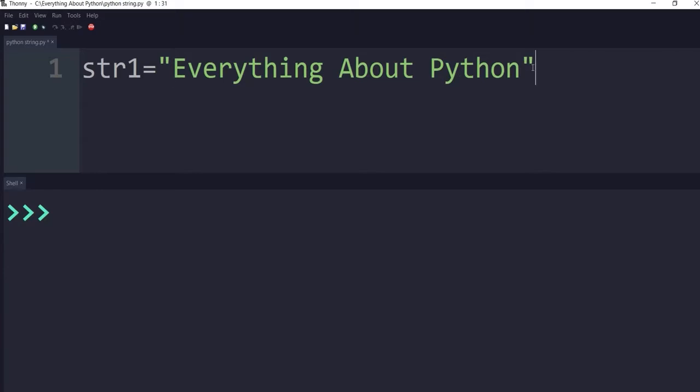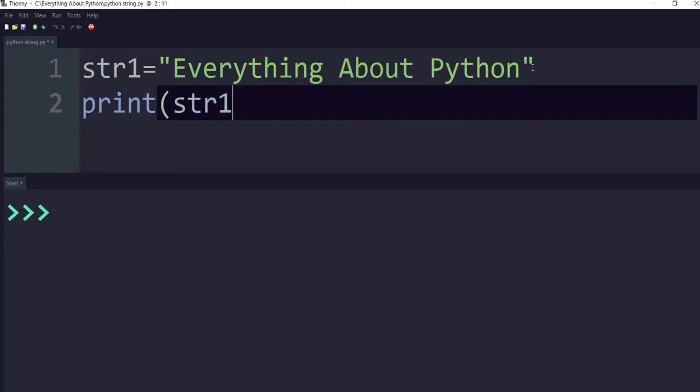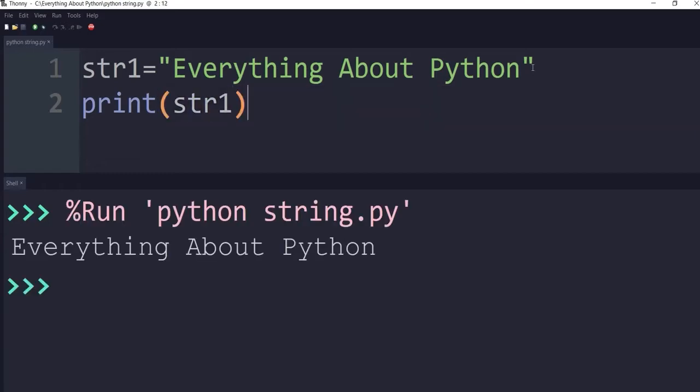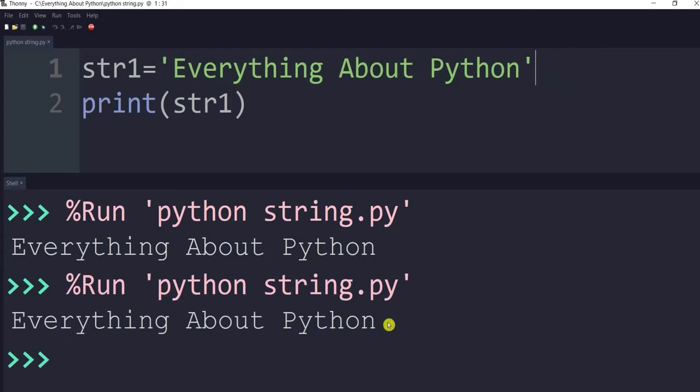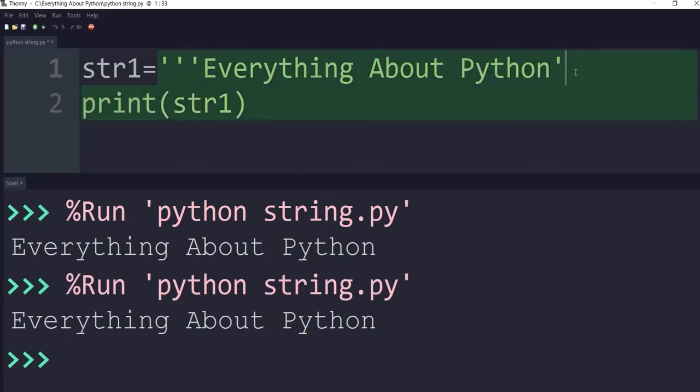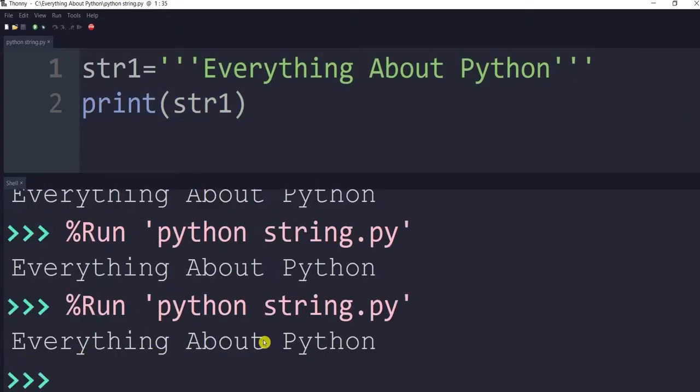So if I execute this code, if I am printing this print string 1, and if I press F5, it will print this output as everything about Python. Similarly, if you replace this with single quote, again it will do the same output. If I execute it, so everything about Python, or with triple quotes, here also you can write, so execute, everything about Python.